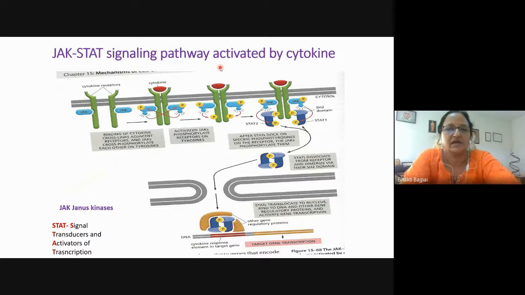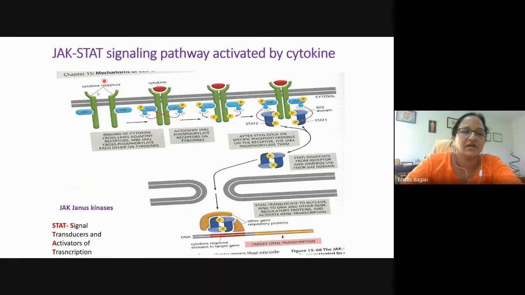Now JAK-STAT. So this is a very important pathway because it is activated by the cytokine. As the name indicates, cytokines induce cell division, and they are also very important during the immune response, the production of the B cell or T cell in response to some infection, etc.